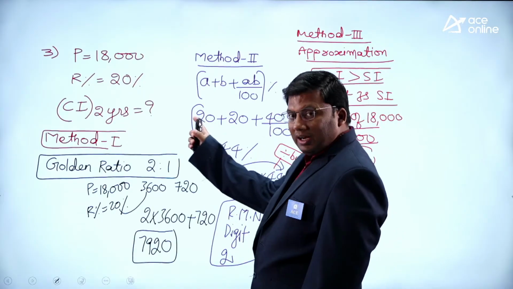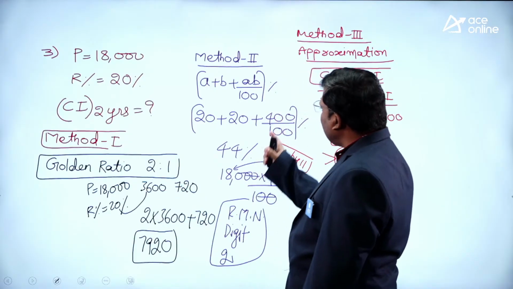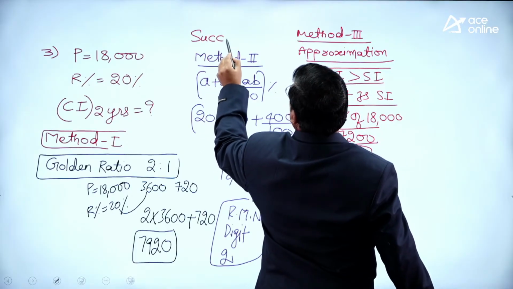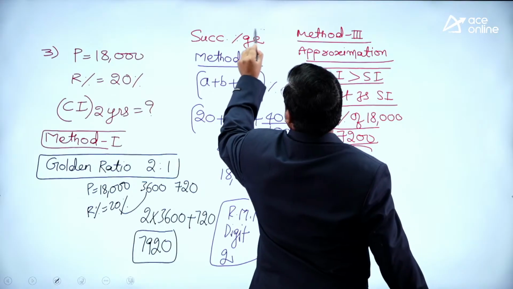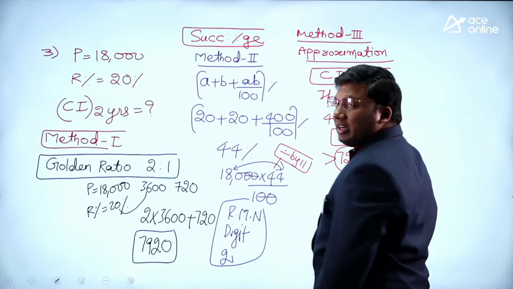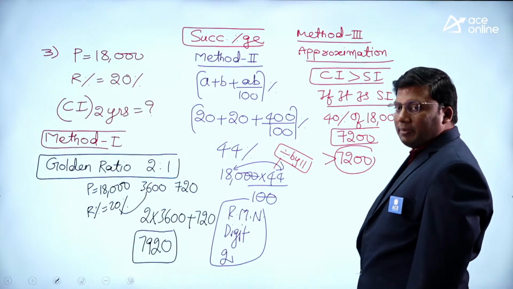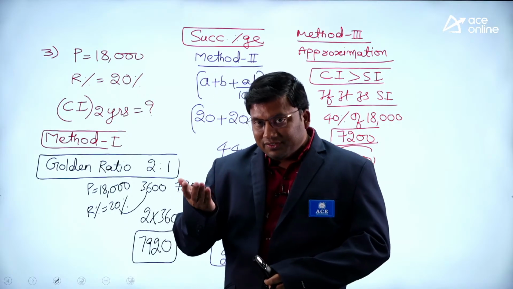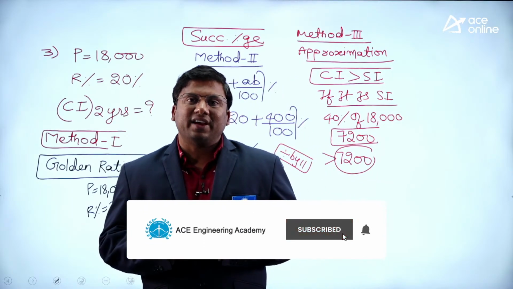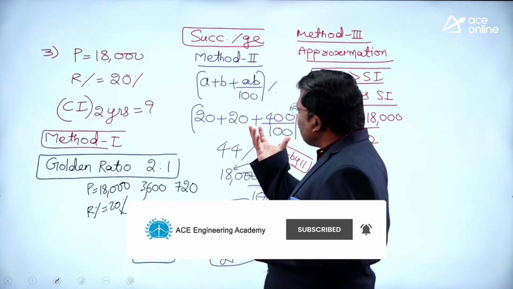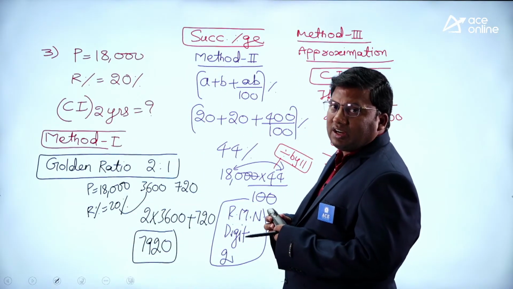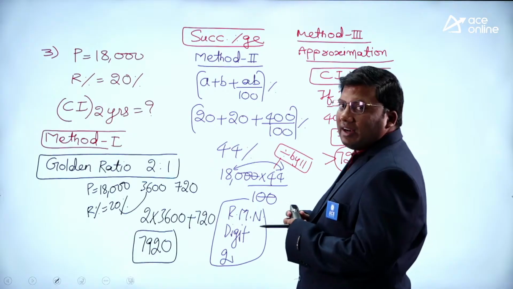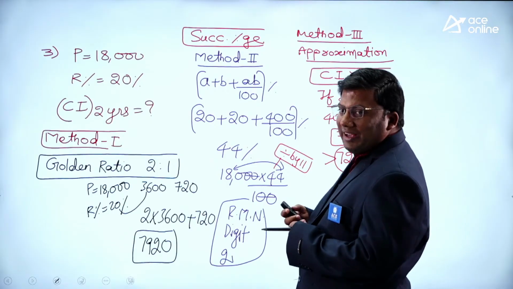I hope method 1 is clear. This is the golden ratio concept. Method 2 is the successive percentage concept. Method 3 is the approximation concept. Question given is compound interest for 2 years. Compound interest is anyway greater than simple interest. So answer should be greater than 40% of 18,000, which is 7,200. Answer is 7920. I hope the idea is clear.